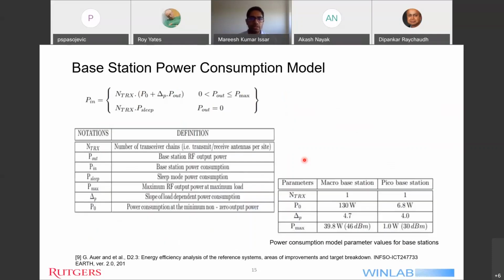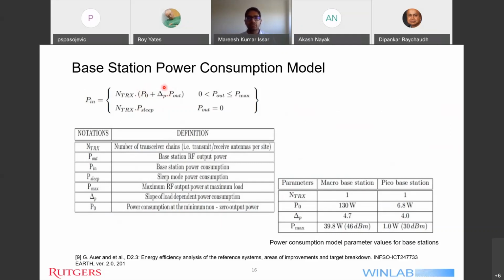So here is the slide which gives us the linear model for the power consumption. Here I have also written the definitions of the variables used. Pin is the base station power consumption. NTRX is the number of transceiver chains. P naught is the power consumption at minimum non-zero output power. We can consider this to be the intercept of a y equals mx plus c kind of line.